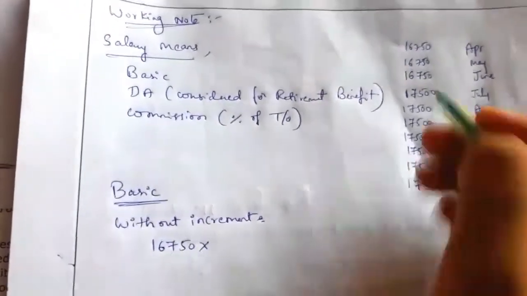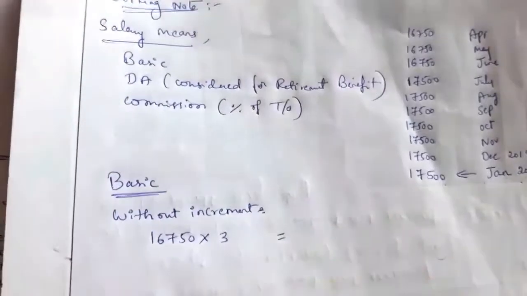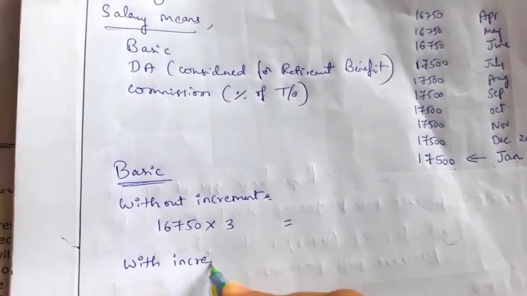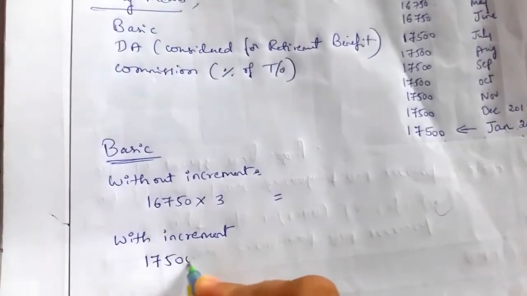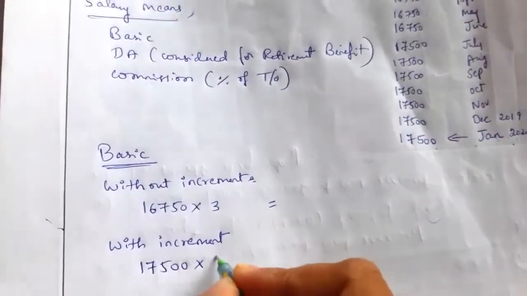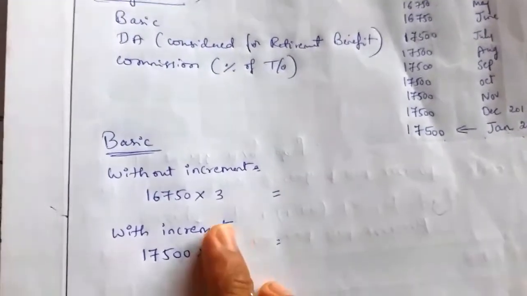16,750 into how many months? 3 months. We have to calculate, and with the increment, that is 17,500 into 7. 10 means 7 months: 7, 8, 9, 10. So that we have to calculate.